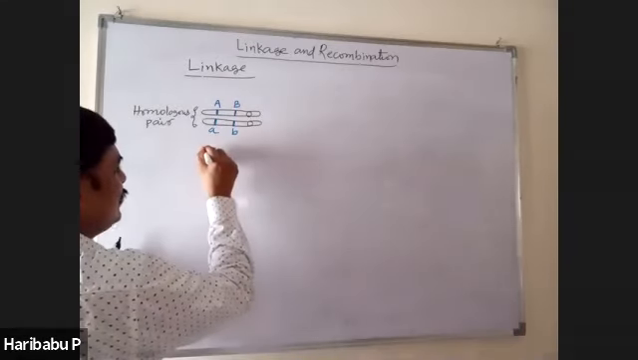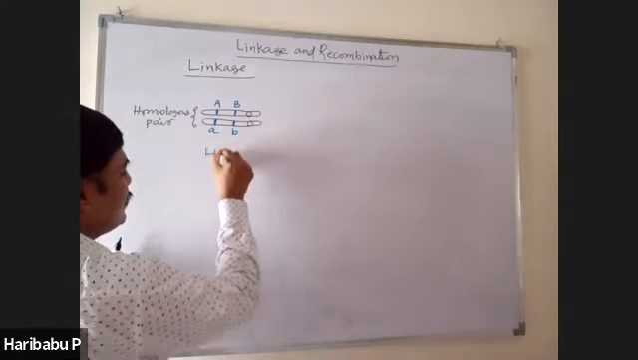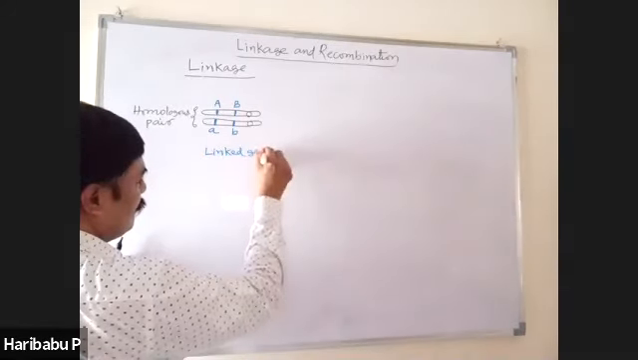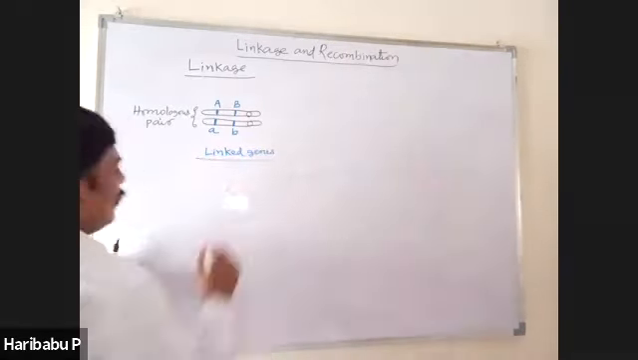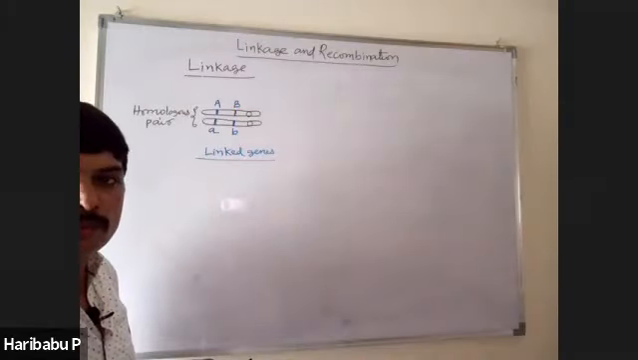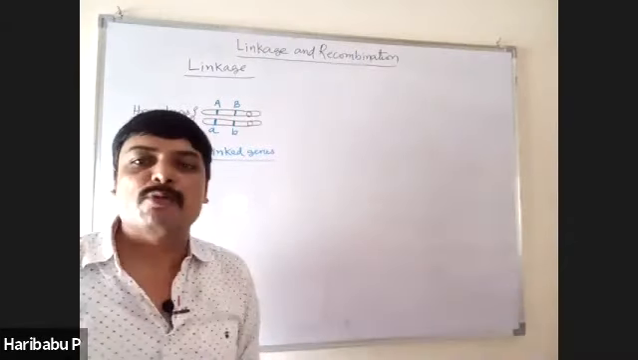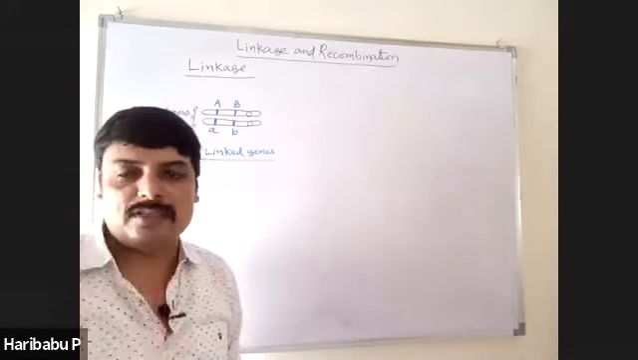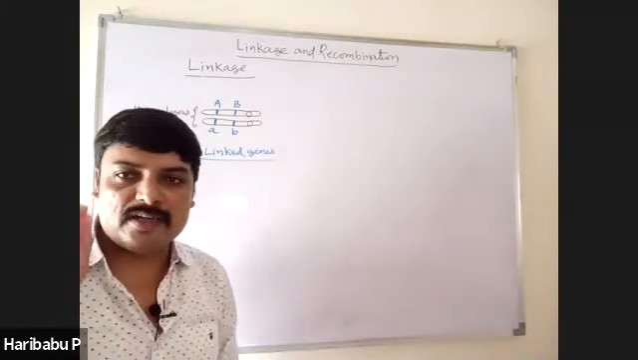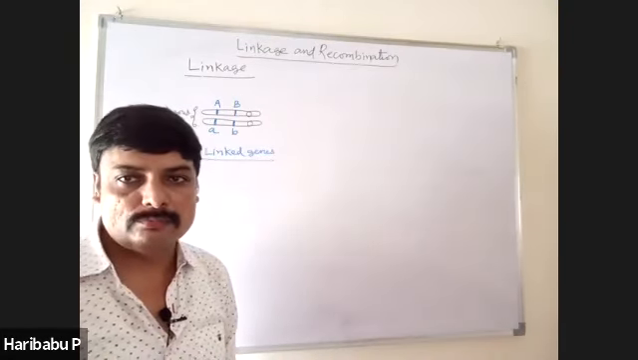Now, these are called linked genes. I think you understand. The genes present on the same chromosome are called linked genes. Whatever may be the number, all the genes present on the same chromosome are called linked genes. They form one group. All the genes present on the same chromosome are linked.